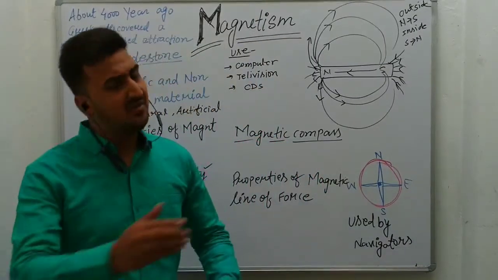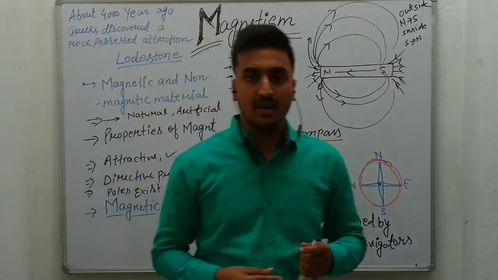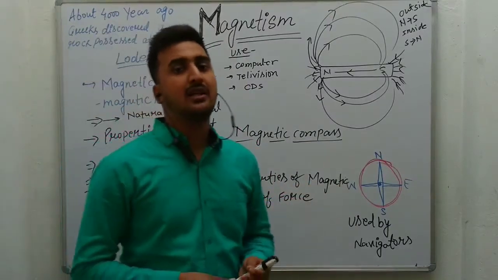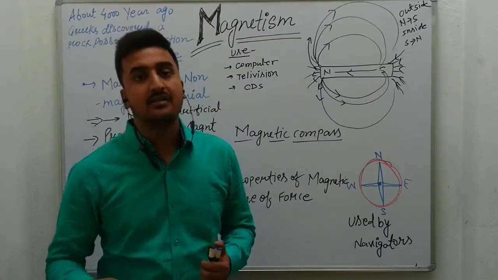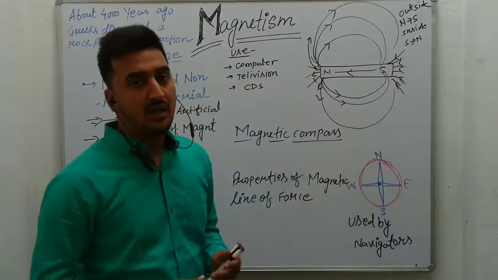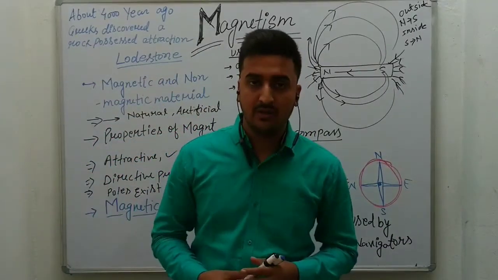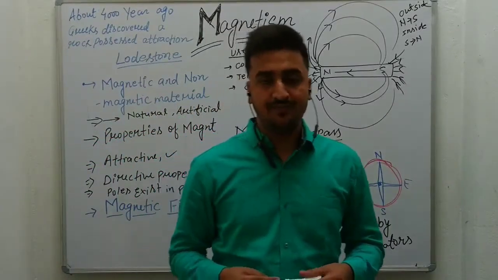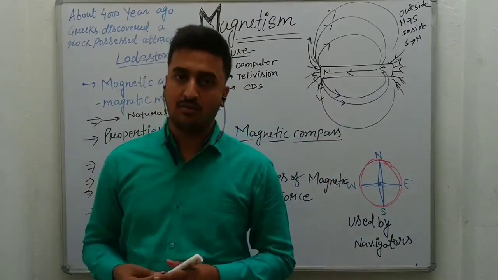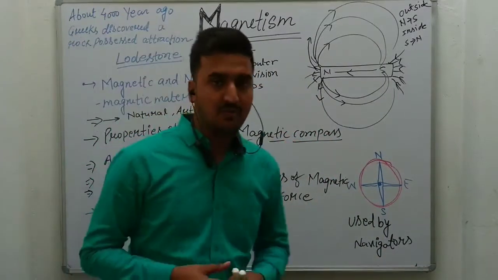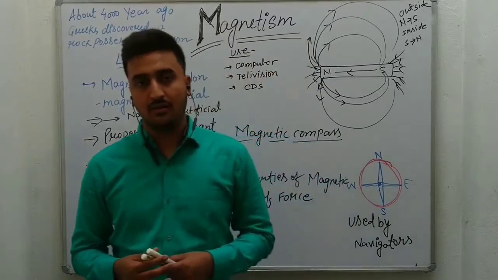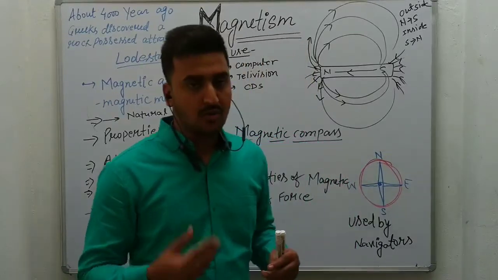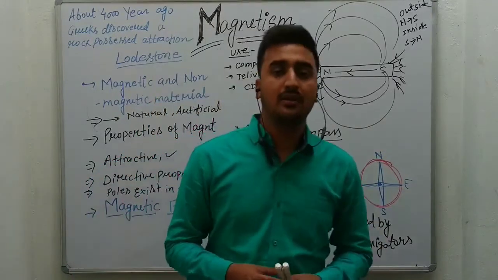Okay. In previous classes we had already discussed the magnetic force. What is magnetic force? There are different categories of force which I had discussed. Magnetic force is kept in the second category of force, that is non-contact force. There are two types of force. First one is contact force and second one is non-contact force. So magnetic force is a type of force which is non-contact. Okay, means it produces its force without any contact with the body.